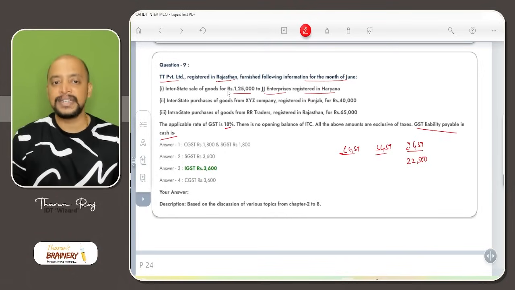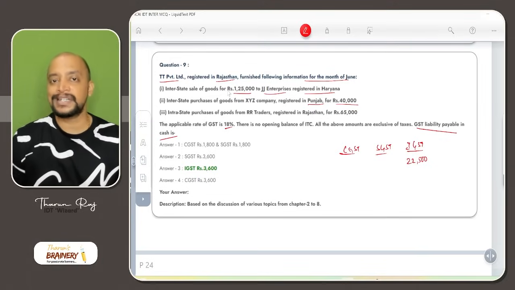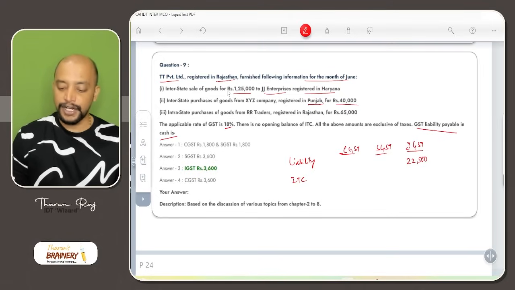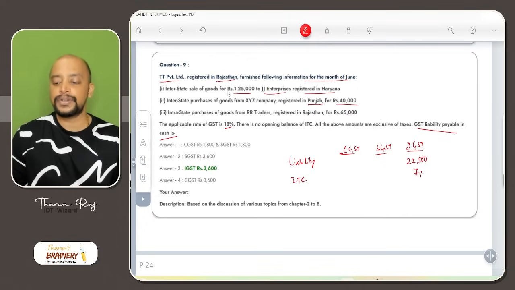This is purchases from XYZ company registered in Punjab for 40,000. Where is this person located? Rajasthan. So it is IGST credit. Okay. So this is liability, and we have the ITC. So in that ITC, 40,000 into 18%, that will be 7,200.